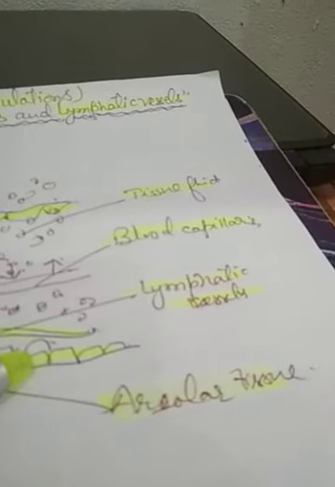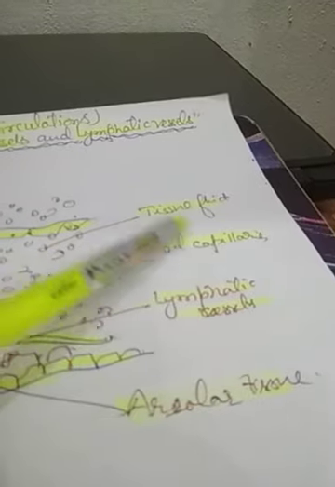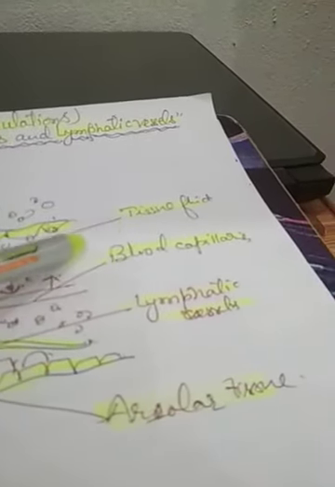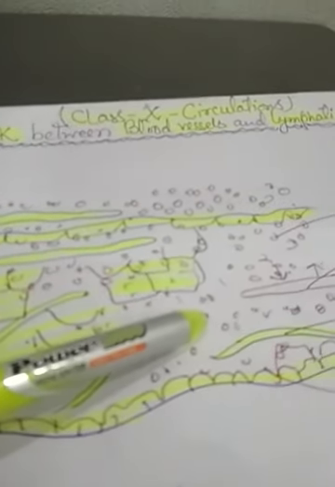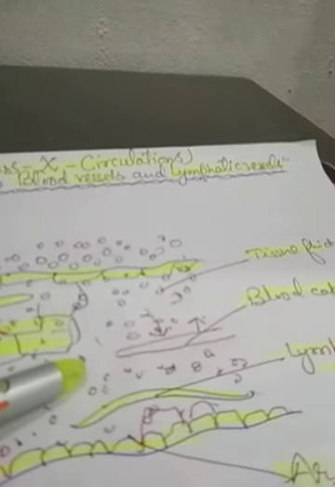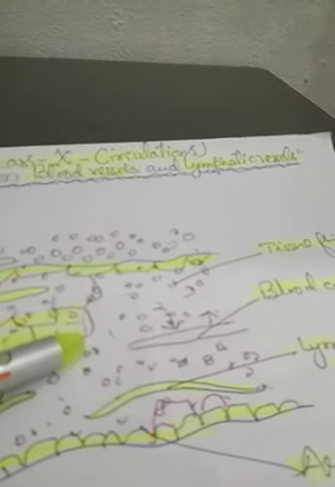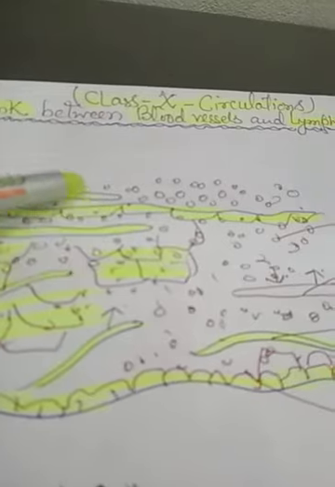And what are the areolar tissues? Areolar tissues are the reservoir for the collection of the different types of fluid, and this fluid is called tissue fluid. The significance of transferring the tissue fluid from one vessel to another is very important in the process of excretion and in the process of reabsorption, which you will study later after this topic.